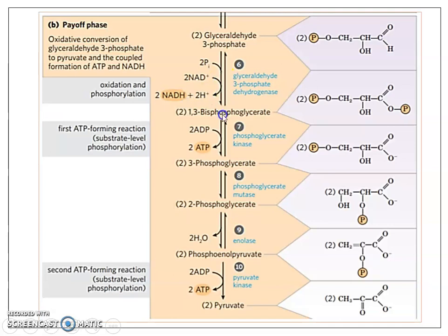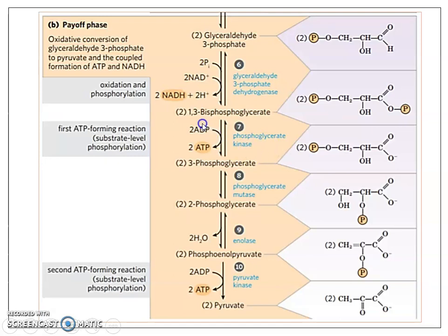Now the next one is the conversion of 1,3-bisphosphoglycerate into 3-phosphoglycerate. Here what is happening? There is a transfer of a phosphoryl group onto an ADP molecule. Since phosphorylation is happening involving the nucleotide ADP, it is a kinase enzyme. Phosphorylation is taking place.